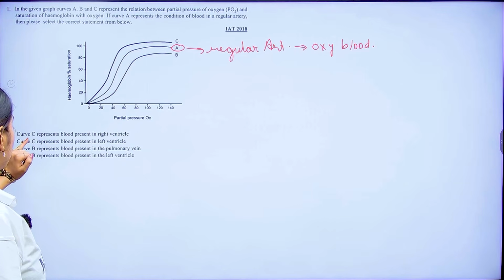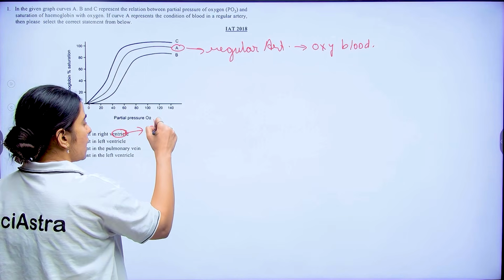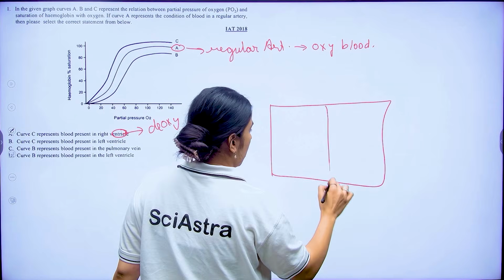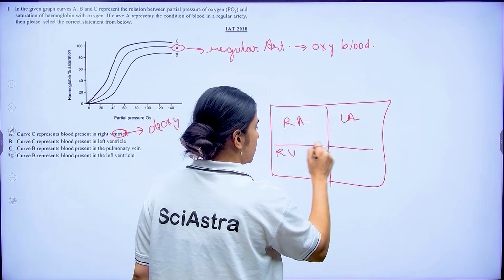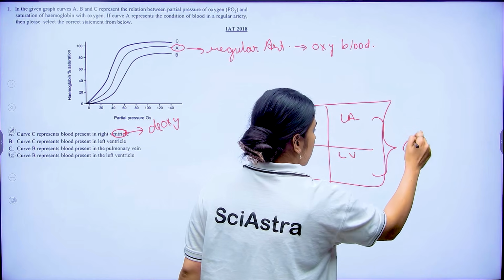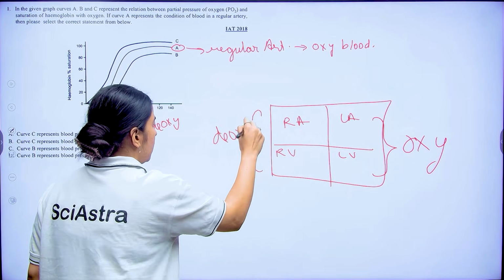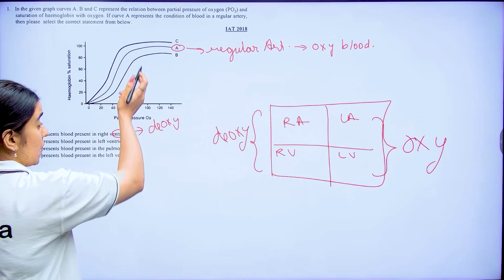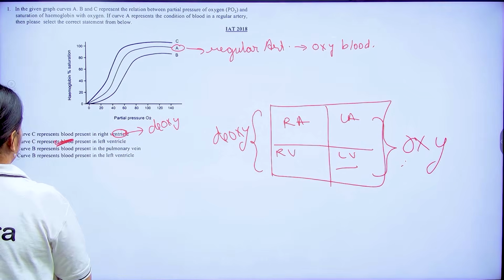Now curve C represents blood in right ventricle. Now we know right ventricle carries what? It carries your deoxygenated blood. If you look at the structure of the heart, let's say this is your heart. This is your right atrium, this is your left atrium, this is your right ventricle, this is your left ventricle. This entire region will have your oxygenated blood and this entire region will have your deoxygenated blood, right? So this statement is incorrect. Curve C represents blood in left ventricle. So C can represent blood in left ventricle because it is oxygenated, right? So my B option here is correct.